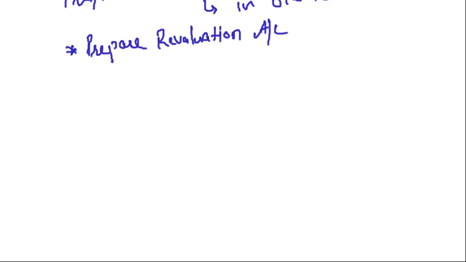For that we will prepare the revaluation account as we usually do in this topic. Please go through chapter number 3, change in profit sharing ratio, or chapter number 4, that is admission of a partner. There we have done the practical problems also, so I am not covering it here. This is absolutely the same. You know how to prepare the revaluation account. You know how to record increase in assets, increase in liabilities, decrease in assets, decrease in liabilities, and you know how to get the profit or loss. Clear, friends?